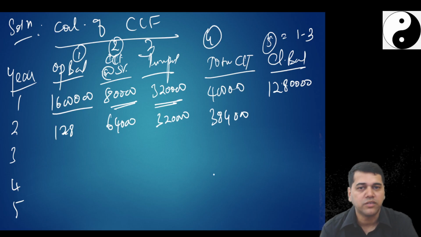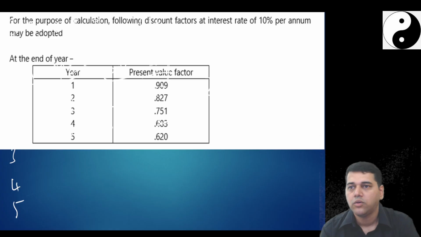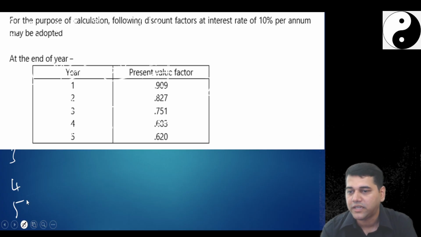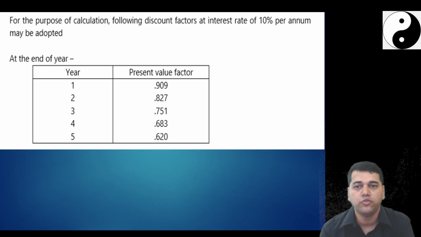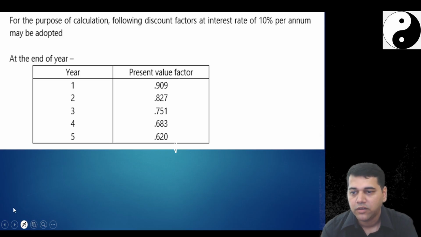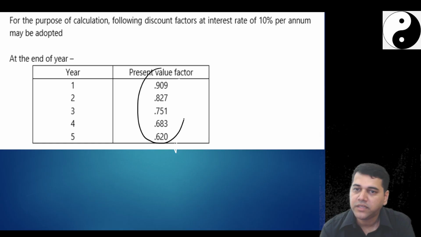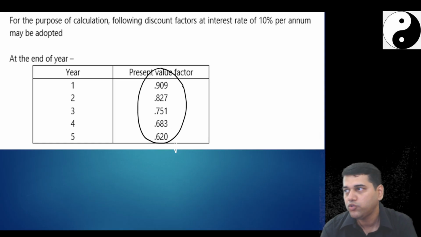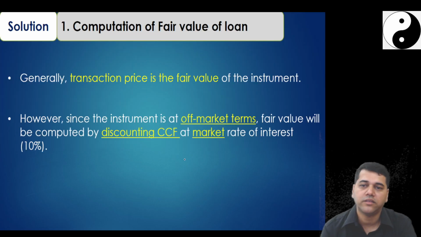Now do one thing, students. Oh, they have given you the present value factor. I didn't see the question. For the purpose, use the present value factors at 10% rate of interest. So I have to use these factors only. Now when they have given me this, I have to use these factors only. Okay, so like this you calculate.